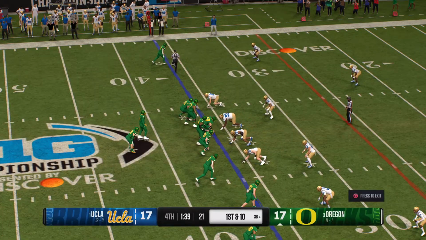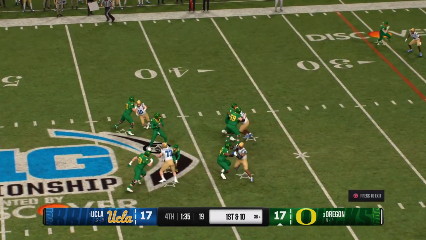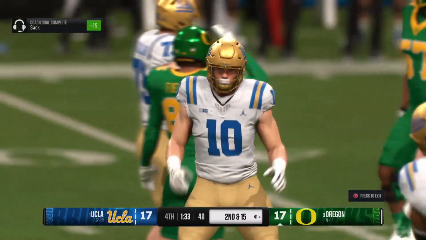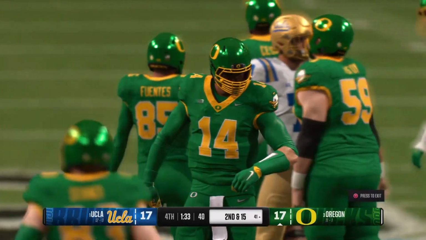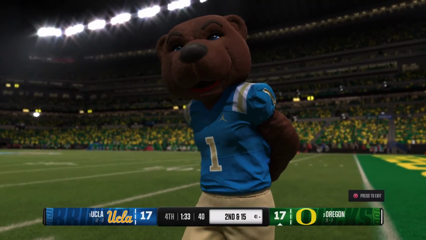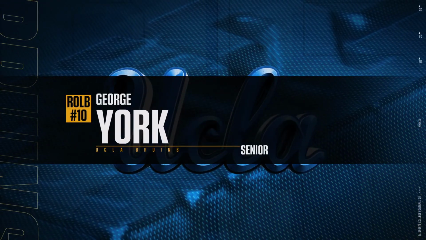The Ducks come to the line to start a fresh set of downs. And looking to throw now on first down. Can't get it away. The defense has got him. What a huge stop at this stage of the game. A really good job by this defense. The quarterback looked to be trying to work through his progressions to find his open receiver, but before he knew it, he's on his back.